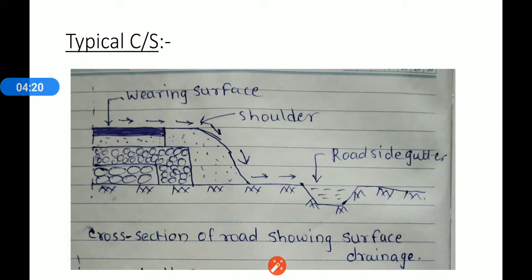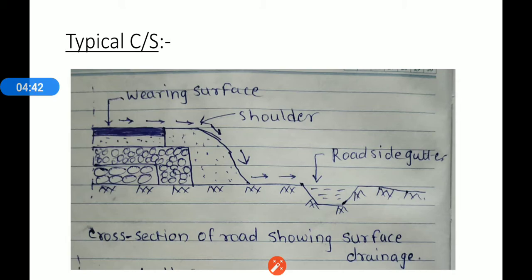They are located as near the boundary of the road width as possible. This is the half cross section because the road surface is the same on both sides.